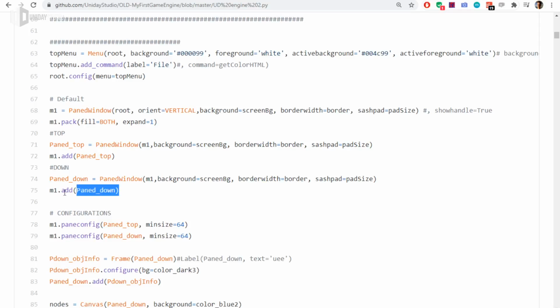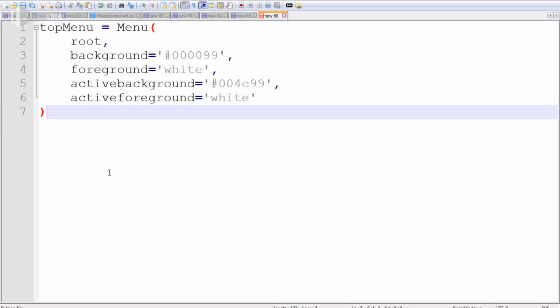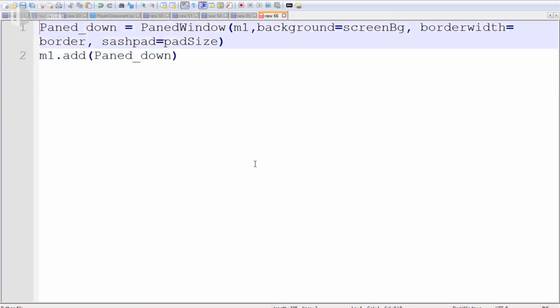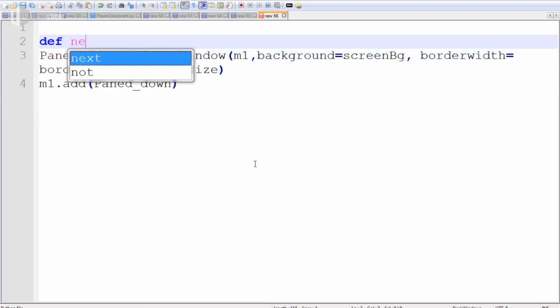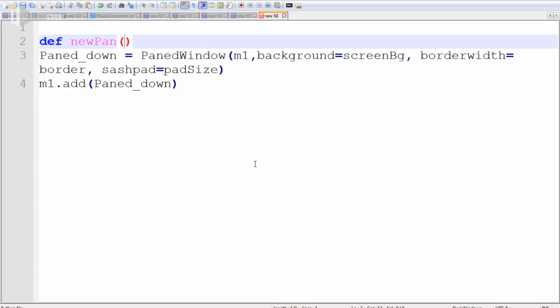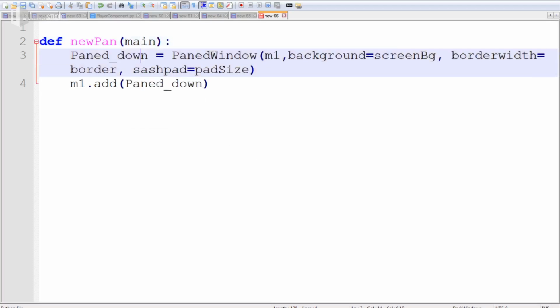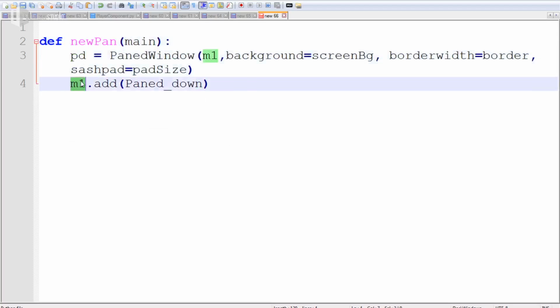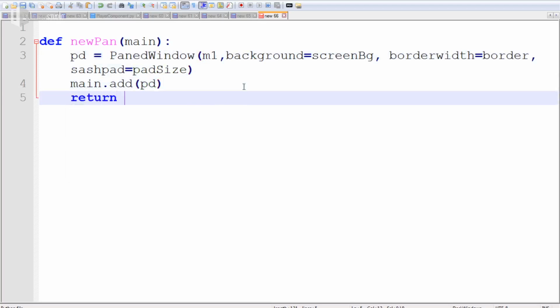I could easily add a function that does that for me, so there's no need to write this bad stuff. I can select this, and let me, for example, def new_pen, I don't know, and I can make main, I can make PD, main.add PD, and I can return the PD if I want.